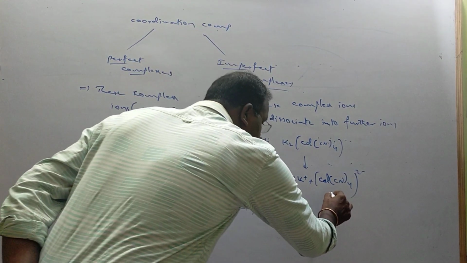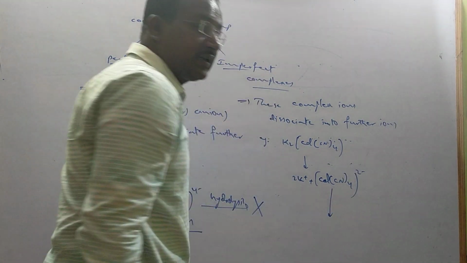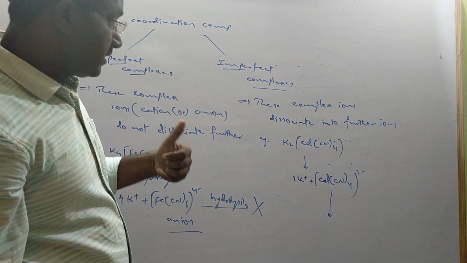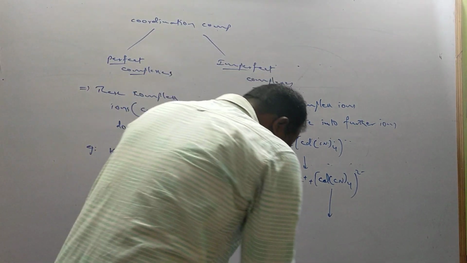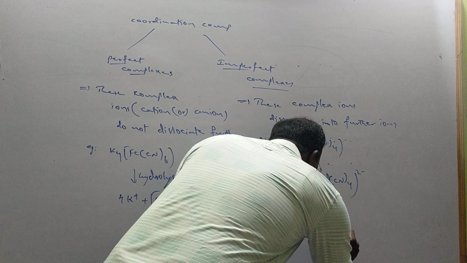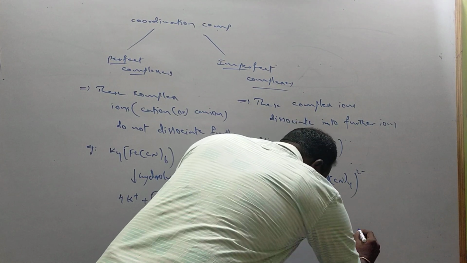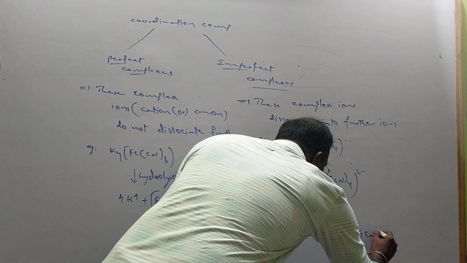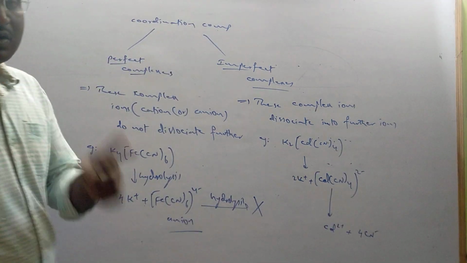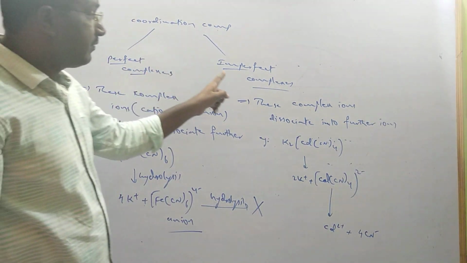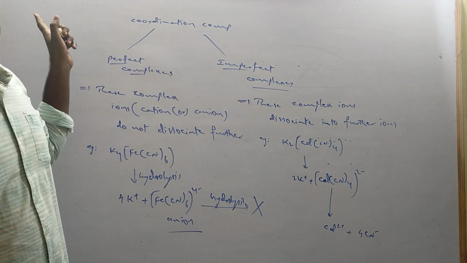But here it is an imperfect complex, so it further dissociates into Cd2+ plus 4CN-. Don't get confused between imperfect complexes and double salts.